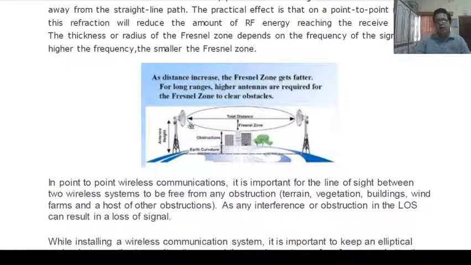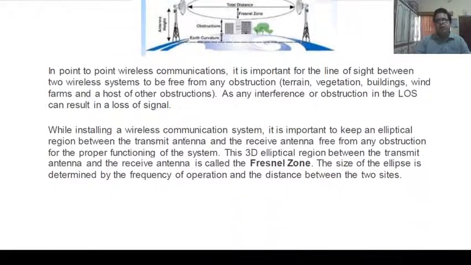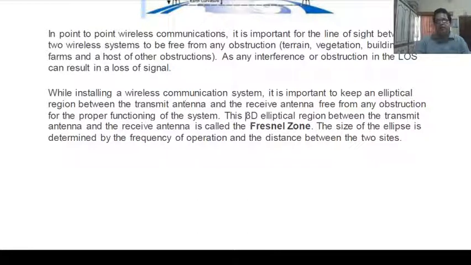That means this ellipsoidal region should be free from any obstacle or obstruction. What is the Fresnel zone? This 3D elliptical region between the transmit antenna and the receive antenna is known as the Fresnel zone. The size of the ellipse is determined by the frequency of operation and the distance between the two sides.